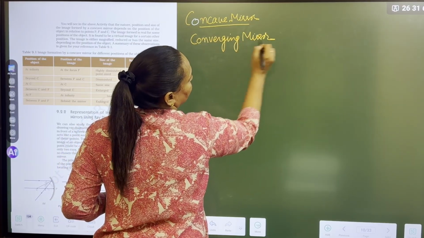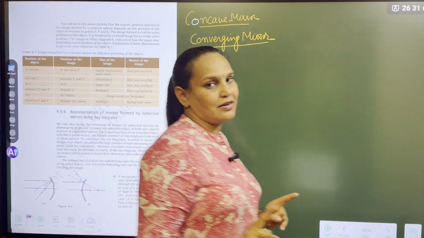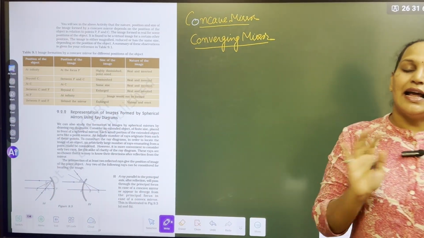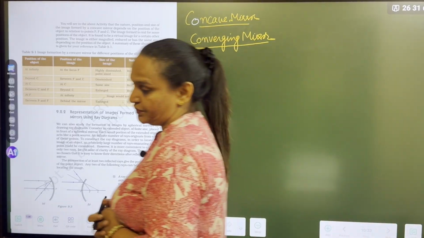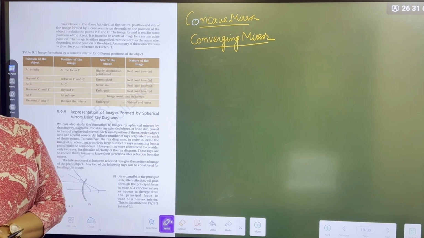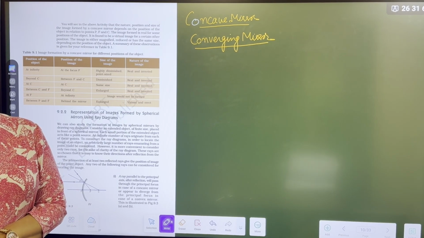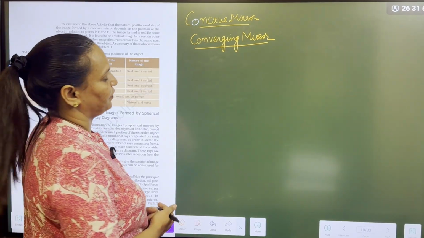I am giving you 1 minute. I want a scale, a sharp pencil, a protractor and an eraser. That's all. I don't want anything else. Quickly, please follow my instructions. You will get perfect ray diagrams. Shall we start, guys?